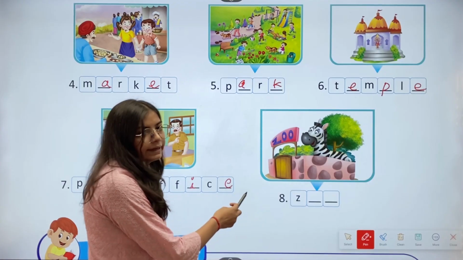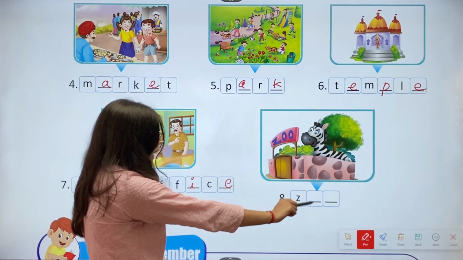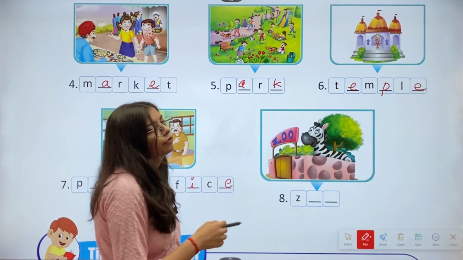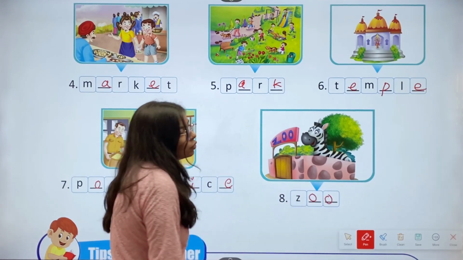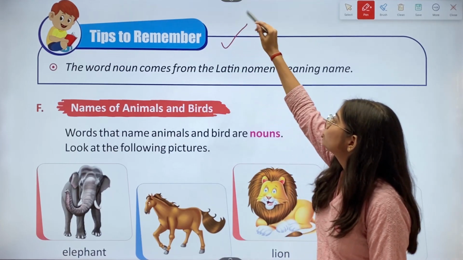Then we have the eighth one, Z dash dash. We have the picture of a zoo. So we'll fill O. Then we have tips to remember.